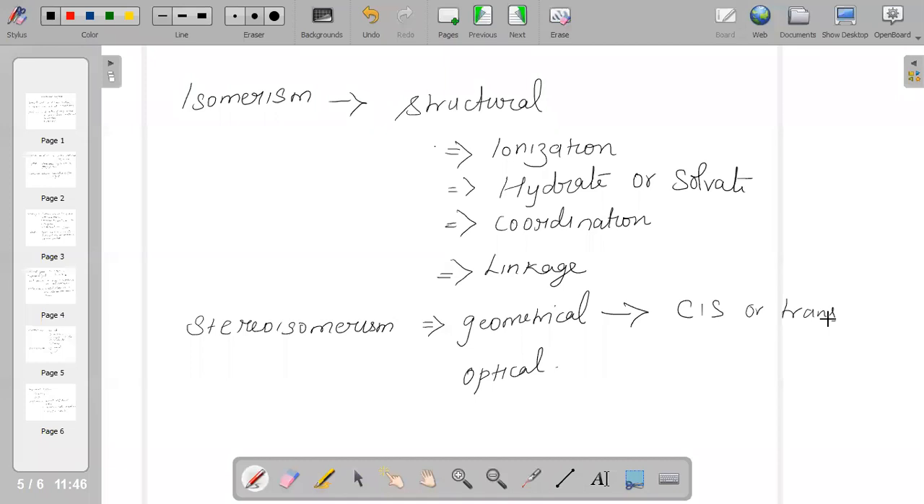And what are all the bondings, or we can say nomenclature; all should know how to name the compounds.